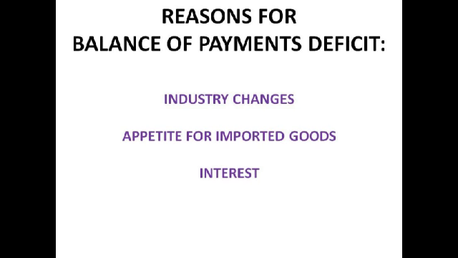And now we come to the question on everyone's mind. Why is there a balance of payments deficit? The first reason is industry changes. There's a massive increase in the amount that we're importing from China or India or whatever because it's cheaper. So some of our industries are collapsing. Our manufacturing industry in particular, it's shrinking down.